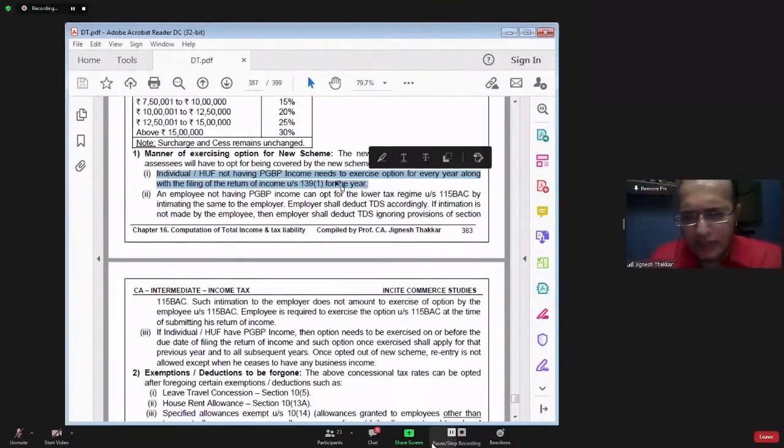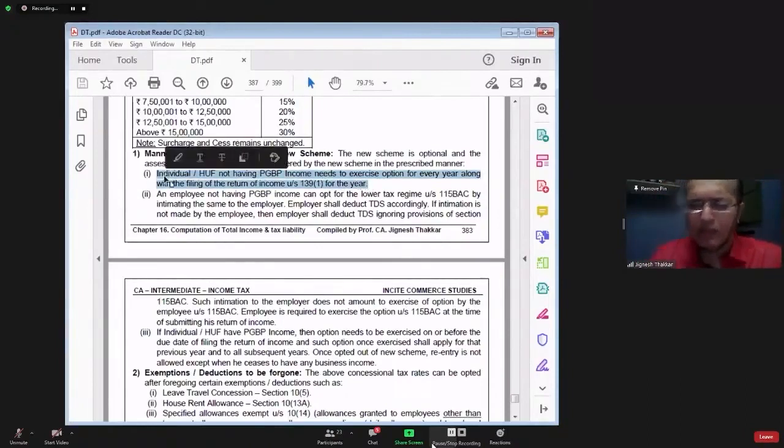So this individual, HUF who are not having PGBP income, every year they have to exercise the option. Every year they will calculate income without taking certain exemptions and deductions. On that, they will calculate tax liability as per the slabs given in section 115BAC. On the other hand, they will take the benefit of exemptions and deductions.